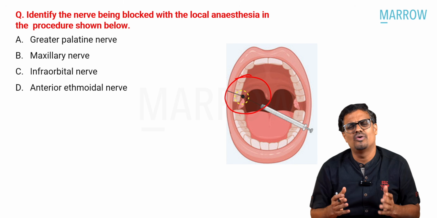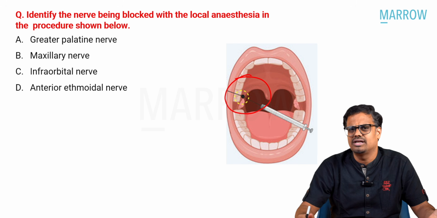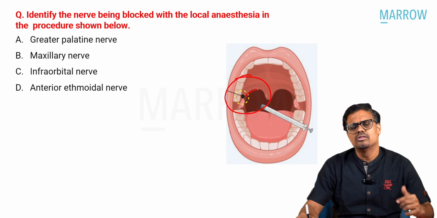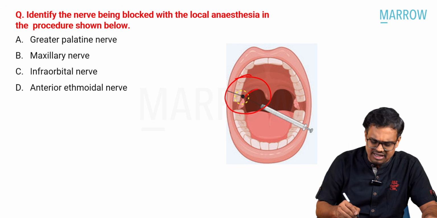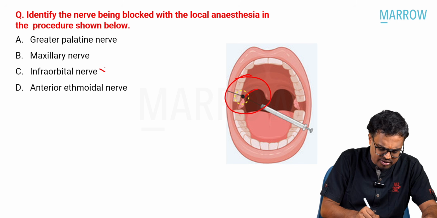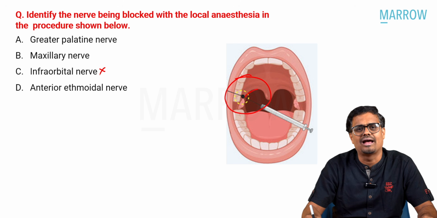Even if you don't know what the nerve block is, or what nerve is coming out, if you know the location, you can easily answer it. Can you see here, it's very close to the hard palate, right? So what can it be? Obviously it cannot be infraorbital. Infraorbital is obviously here, right? Infraorbital is not the correct option. Maxillary nerve, is it? These are all branches of the maxillary nerve, right?